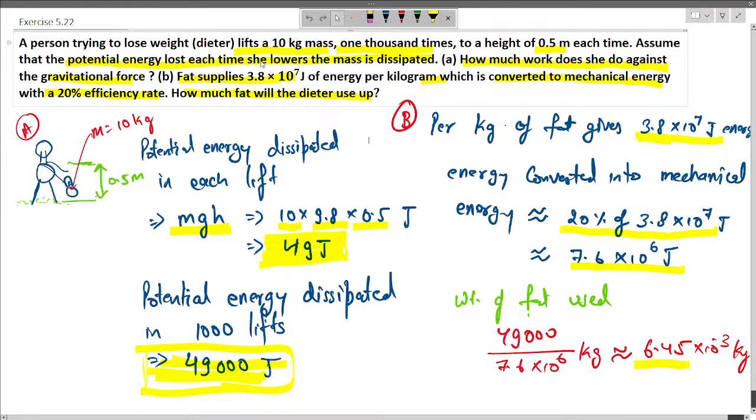If we find out how much work she does once she lifts the weight, and then multiply it by 1000 times, we will get how much work she does against gravity. Now that work was delivered by the fat burning. Now that fat is burning with 20% efficiency, so